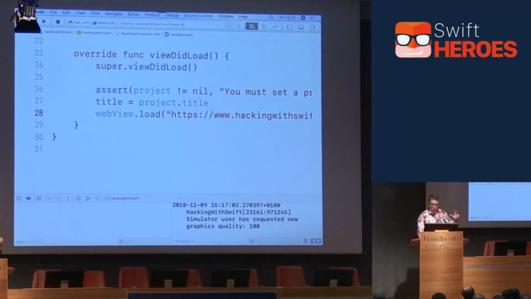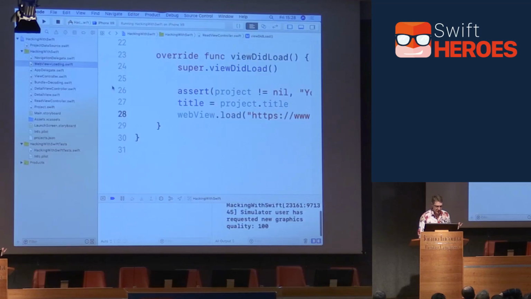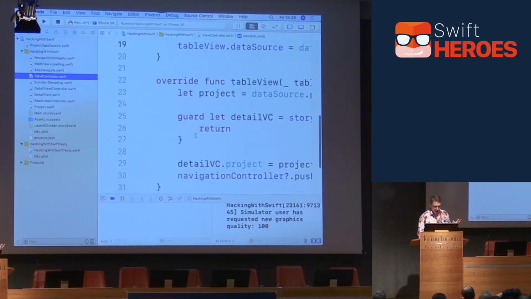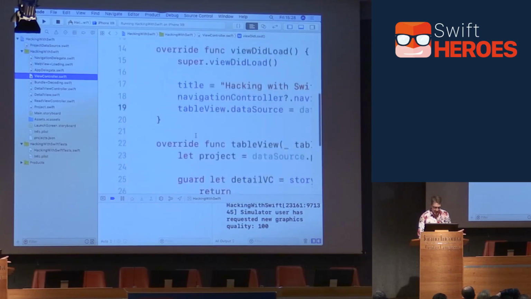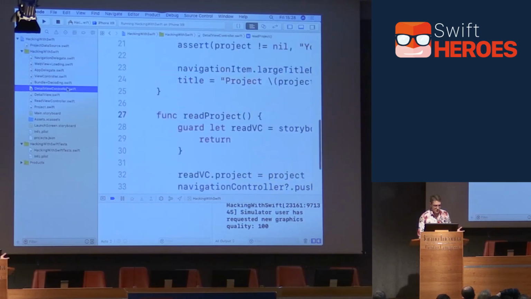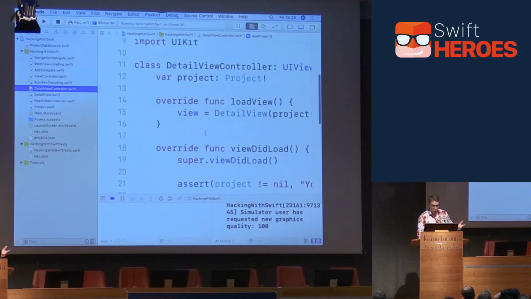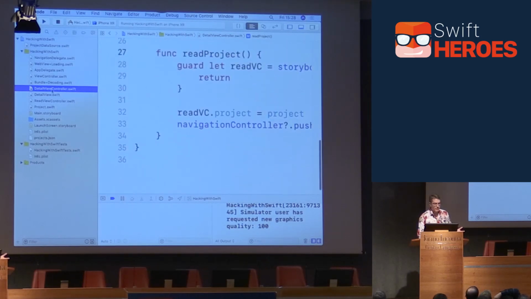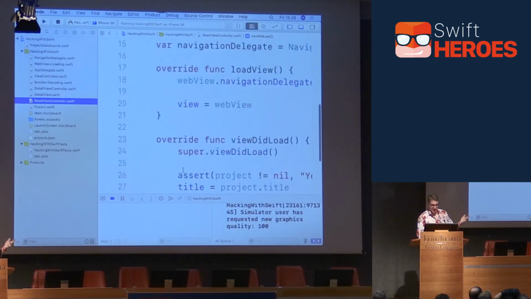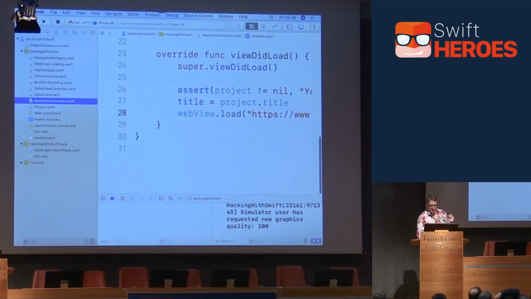Okay. So now, at this point, we've gone through our view controllers. We've done a first pass through our view controllers. We've sort of fixed the worst offenders, as it were. If you look at the main view controller, it's called view controller, it does almost nothing now, which is great. If we look at detailed view controller, it again does almost nothing. And our read view controller literally does nothing at all. It can't get any smaller, that thing, which is fantastic. But there's still more we can do. I want to get more out of here.